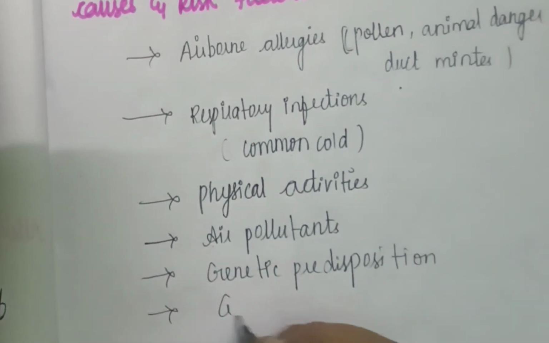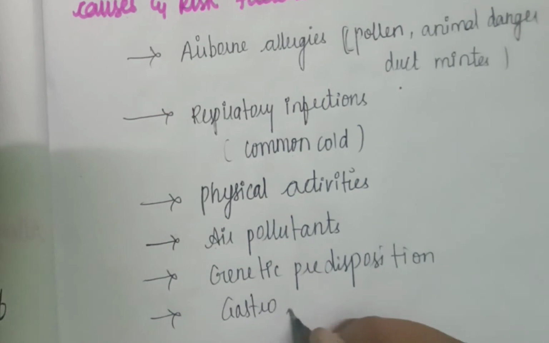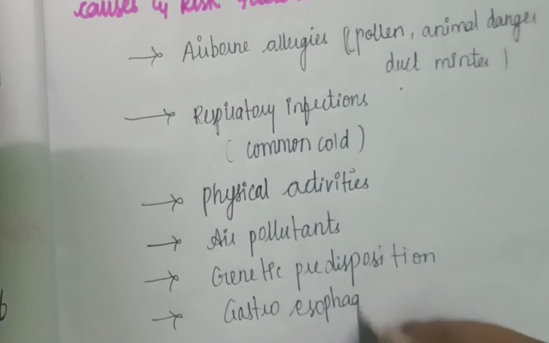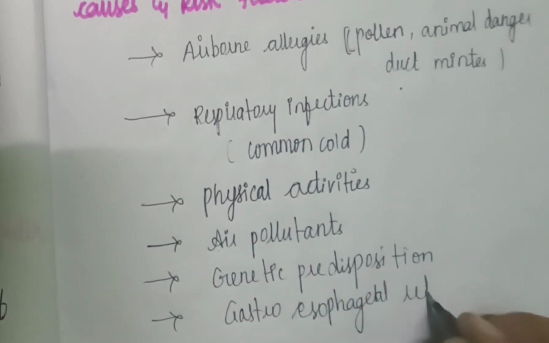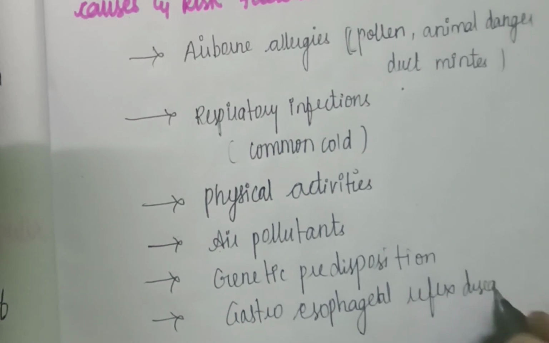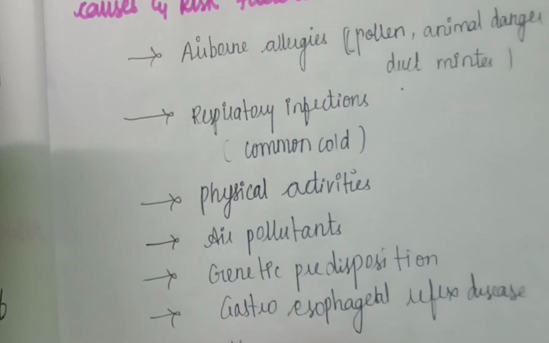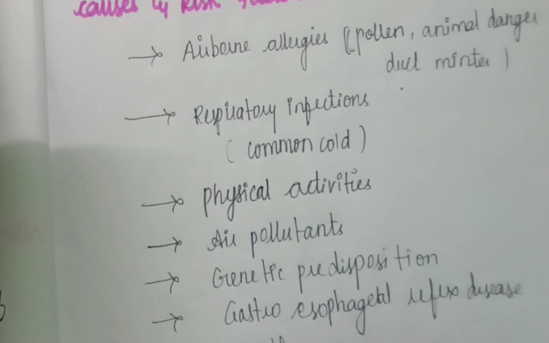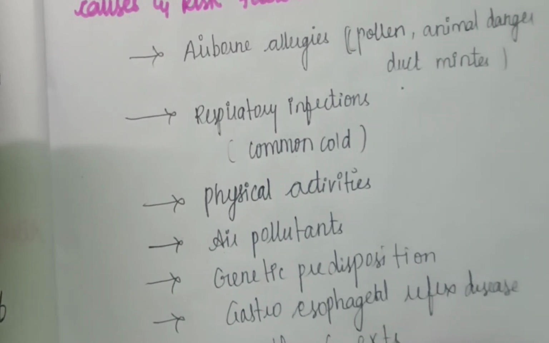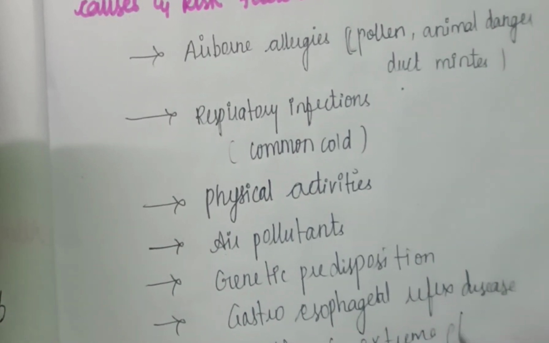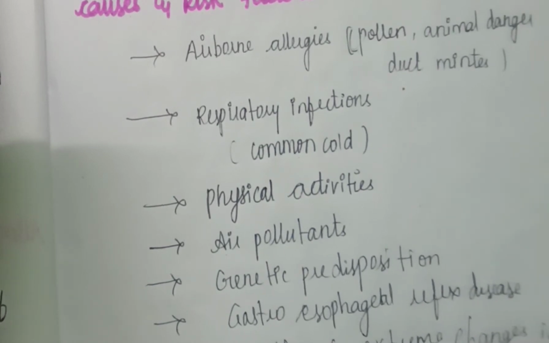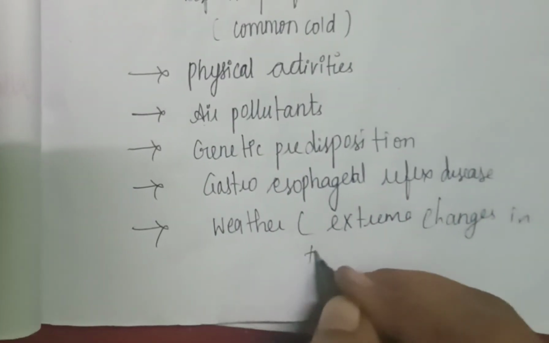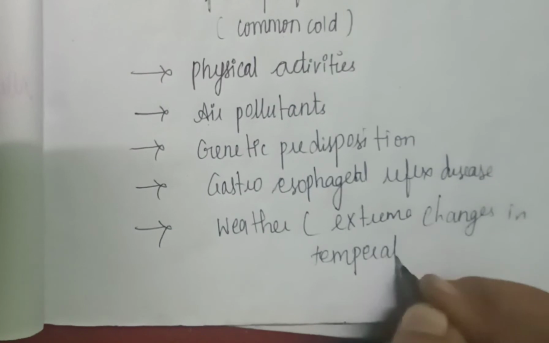Next is gastroesophageal reflux disease, and also weather, such as extreme changes in temperature. So these are the causes and risk factors of asthma.